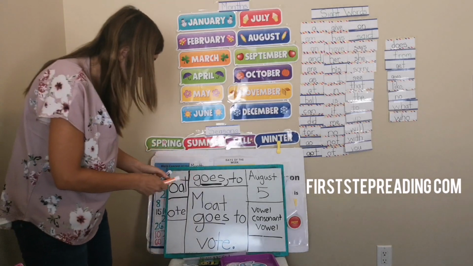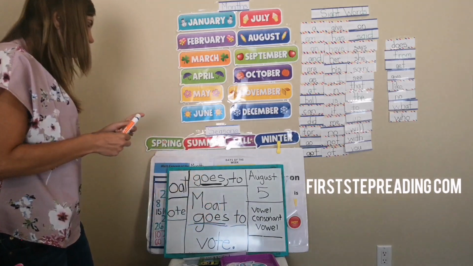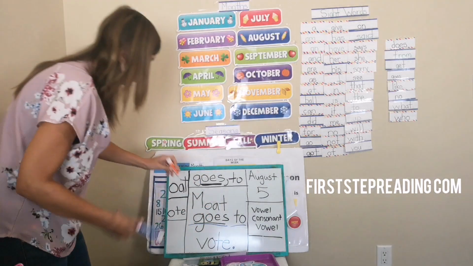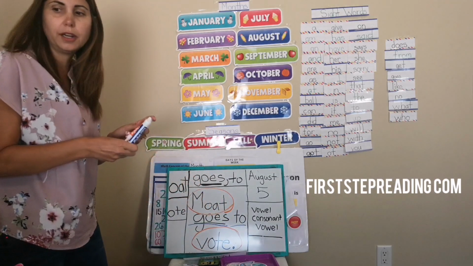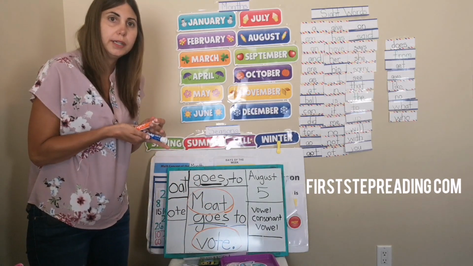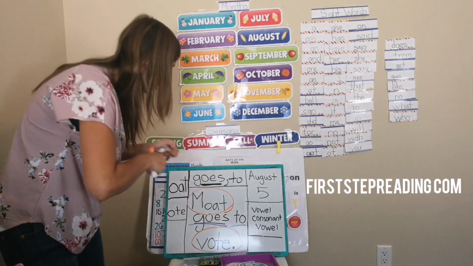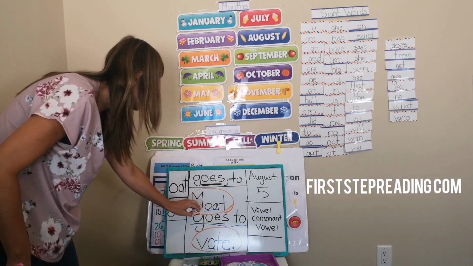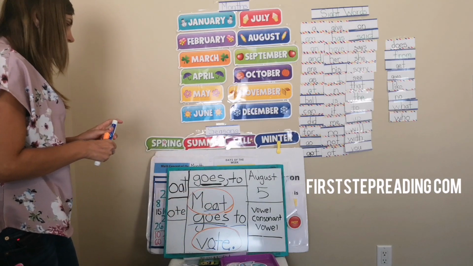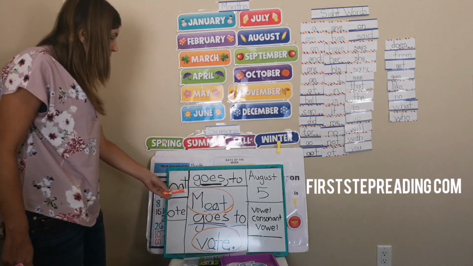I'm going to underline my sight words, goes and to. I'm going to circle my phonics words. You can underline your consonants if you want. Those are going to just make their sounds. I'm just going to underline my vowels, okay? Because I know my first vowel is going to say its name and my second vowel is going to say nothing at all. Now I'm ready to read.